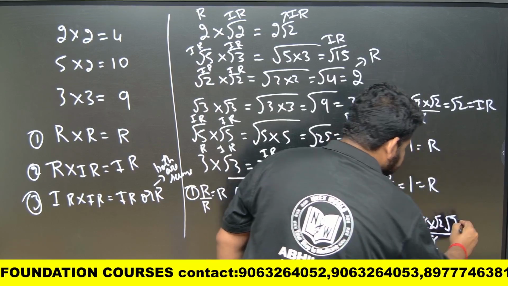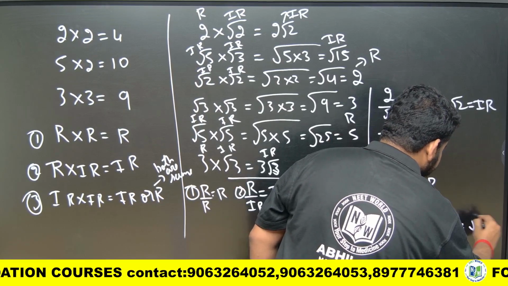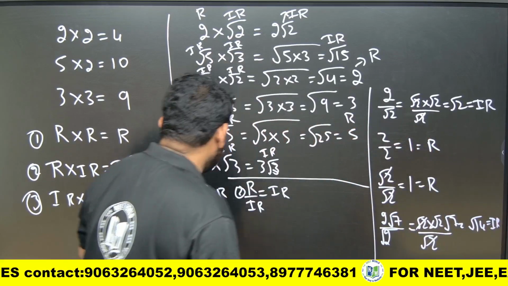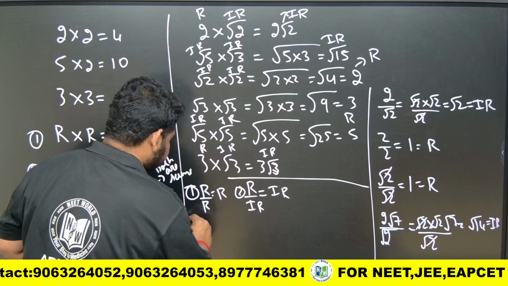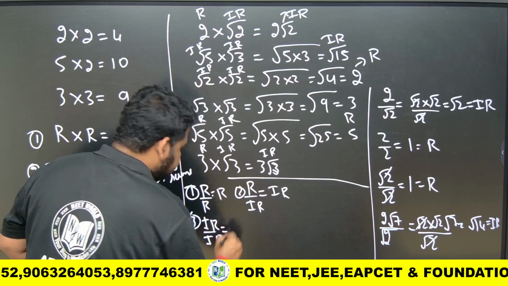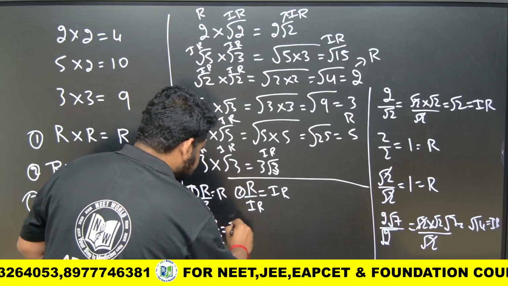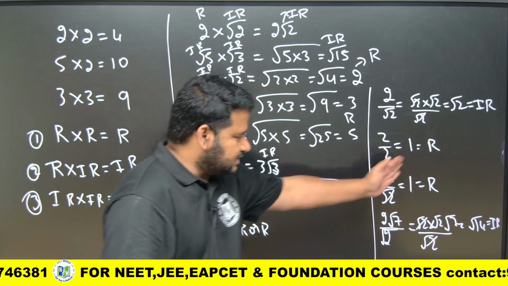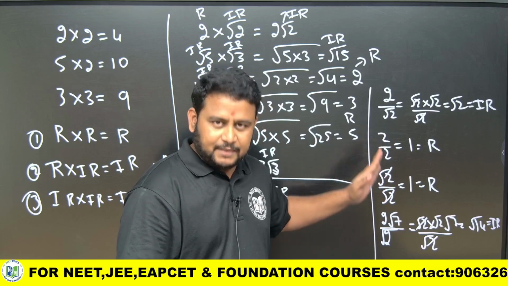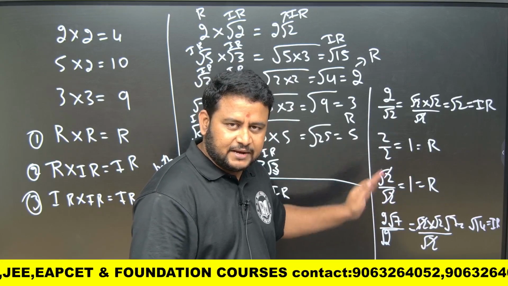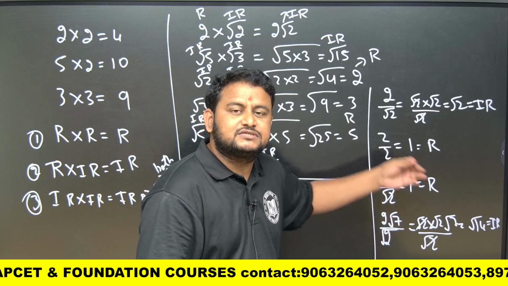Root 2 I can cancel, I can write it as 2 root 7 or I can write it as root 14. This is irrational only. So one thing you must understand, the same rules follow here also. So irrational by irrational can be irrational or rational depending on the number. If the same number comes, it will be rational. If it is a different number, it gives us irrational.